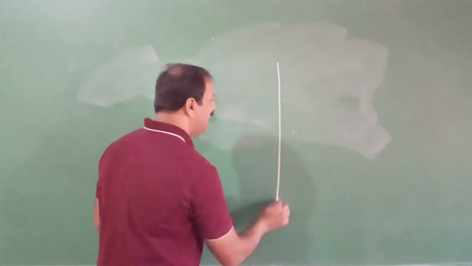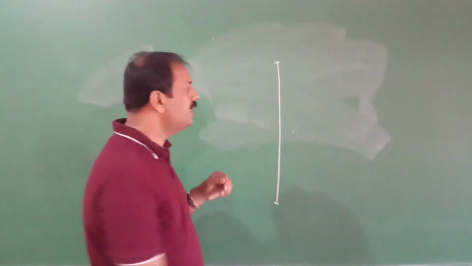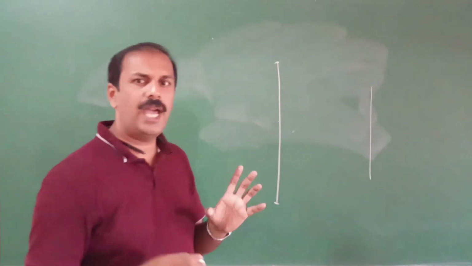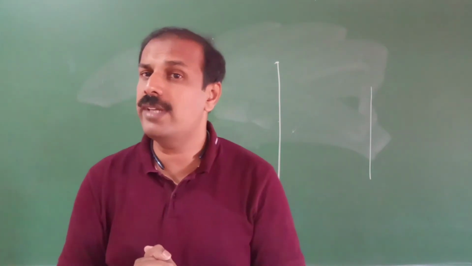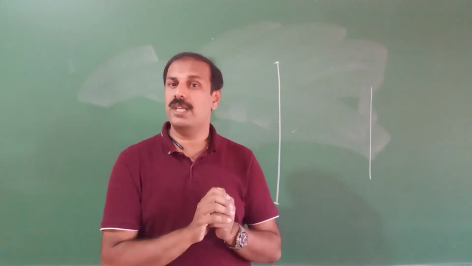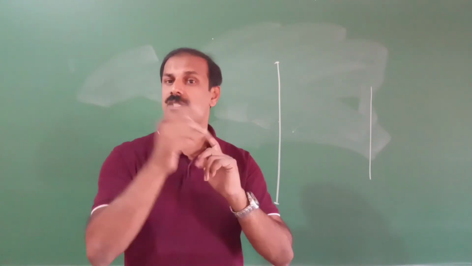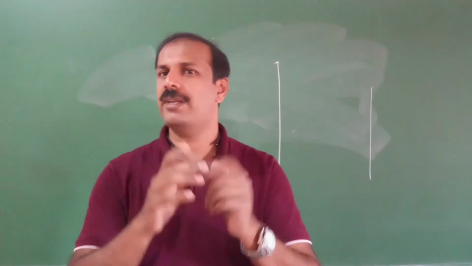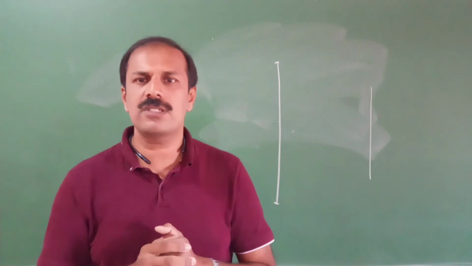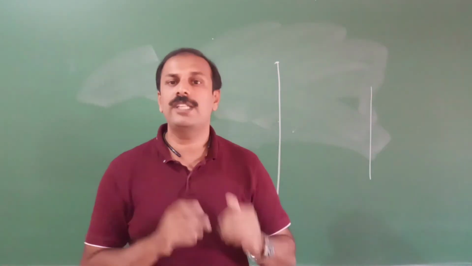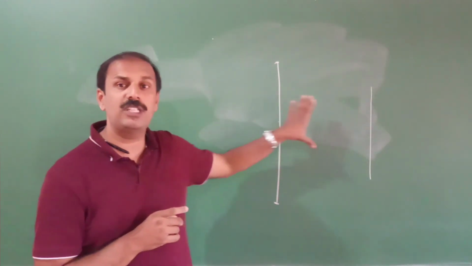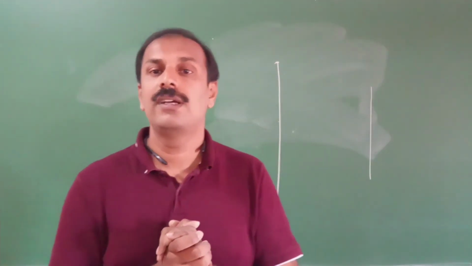That is, you are standing here and the mirror is here. So you can draw the light ray going here and coming back, and you will get some triangles there. Then you use the law of reflection, that is, angle of incidence is equal to angle of reflection. Then similar triangles, I think in 10th standard you are studying similar triangles in mathematics. I don't know which class you are studying. Apply the similar triangles relation, so that you can prove it. Mathematically you can prove that if the mirror is half the size of the person, then only the person can see themselves completely. It is possible to prove.